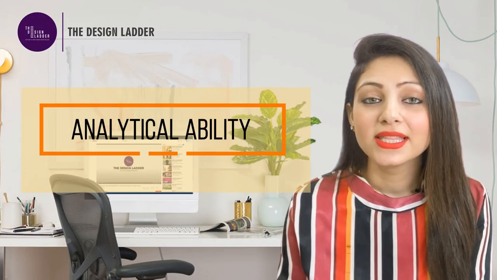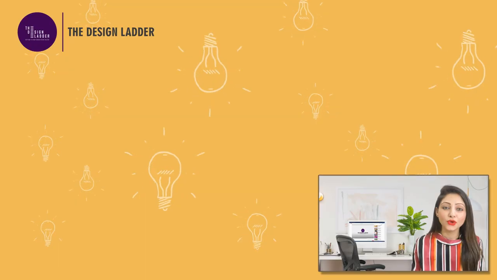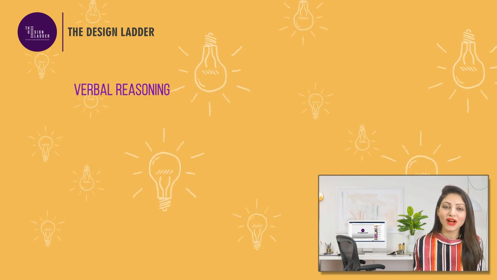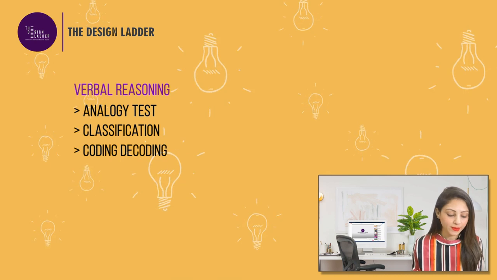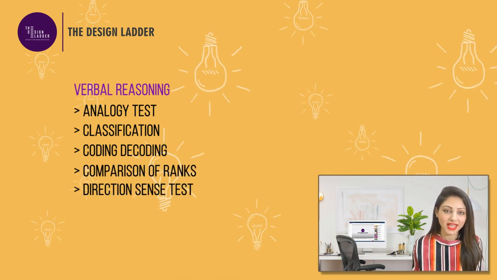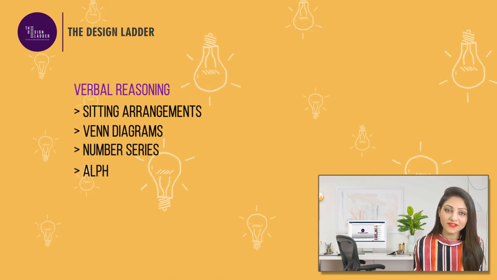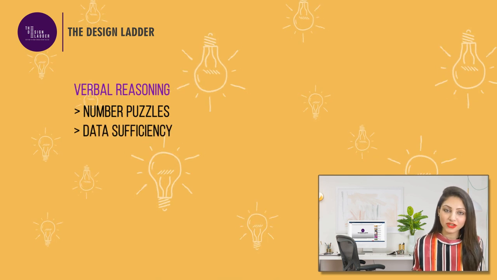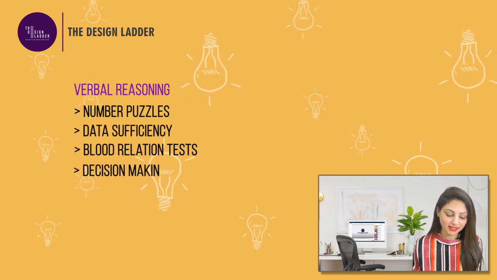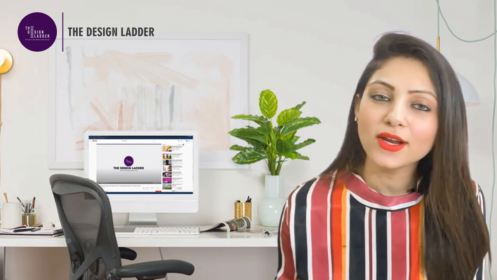The third section of the GAT exam is analytical ability. This includes logical reasoning, verbal and non-verbal. For verbal logical reasoning, you need to cover topics like analogy test, classification, coding, decoding, comparison of ranks, direction sense test, sitting arrangements, Venn diagrams, number series, alphabetical series, mathematical operations, number puzzles, data sufficiency, blood relation tests, decision making, syllogism. These are a few topics you'll find in any logical reasoning book.